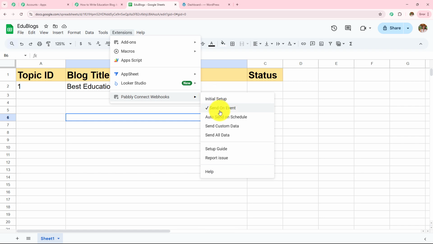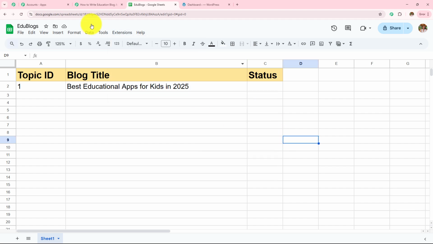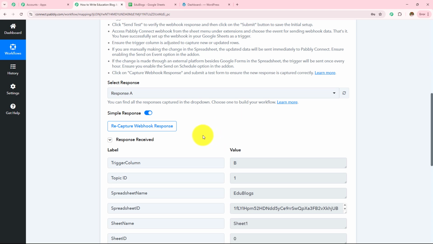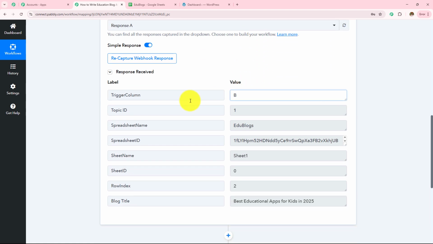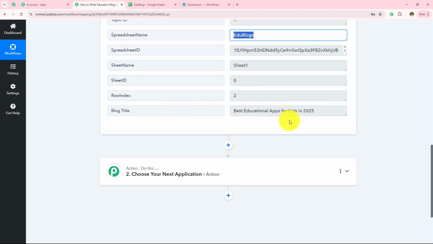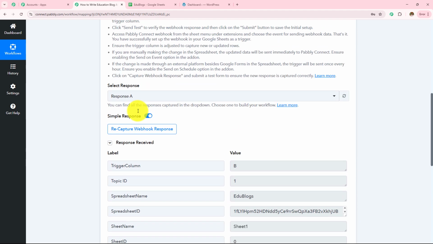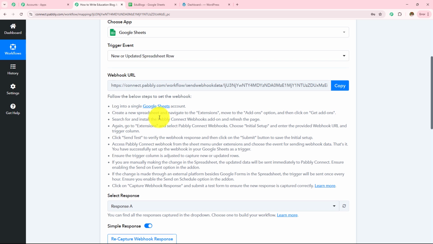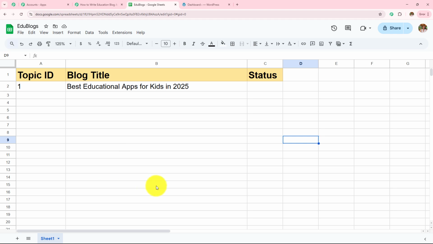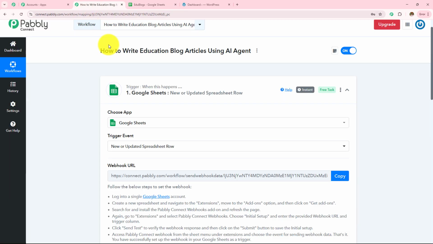Now let's go back to Pabbly Connect workflow and check whether we have received the response or not. And here we can see that we have received the response. The trigger column was column B. Topic ID was 1, spreadsheet name was Edu Blogs, and the blog title was Best Educational Apps for Kids in 2025. Now here, as soon as I have received the response, this means the connection setup that we have created between Pabbly Connect and Google Sheets with the help of this webhook URL is successful. And now whenever I'm going to add new blog title in this particular spreadsheet, I will start capturing that response